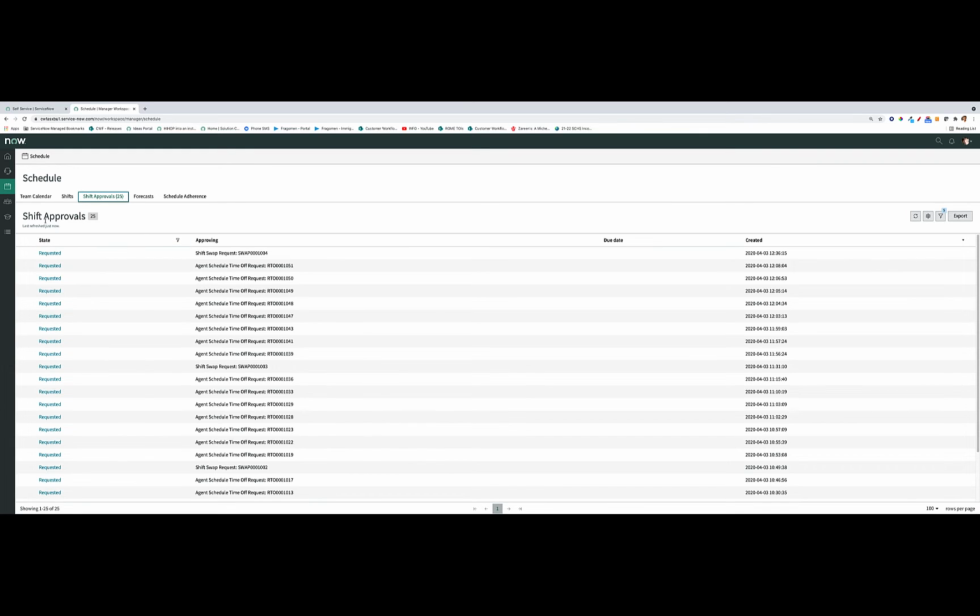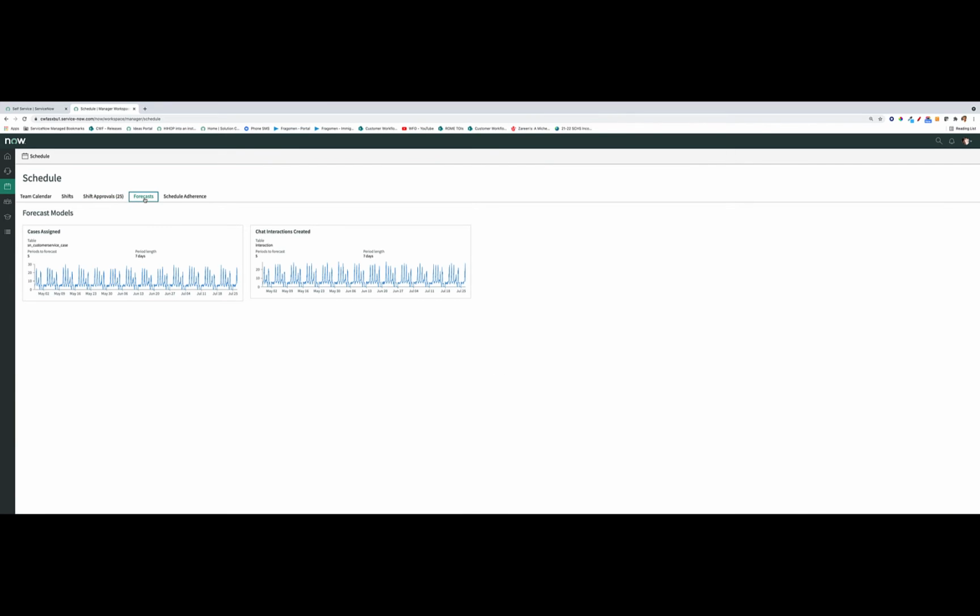Now, another major module within here is what we call forecasting. And forecasting is a critical capability that comes out in Roam. The first thing to understand is that a forecast is associated with some type of base table. In other words, you need some type of table that you're going to model your forecast after. And in this demo environment, we have our forecast modeled after the case table, but it could also be modeled after the interaction table. In addition to that, you can go a little bit more granular.